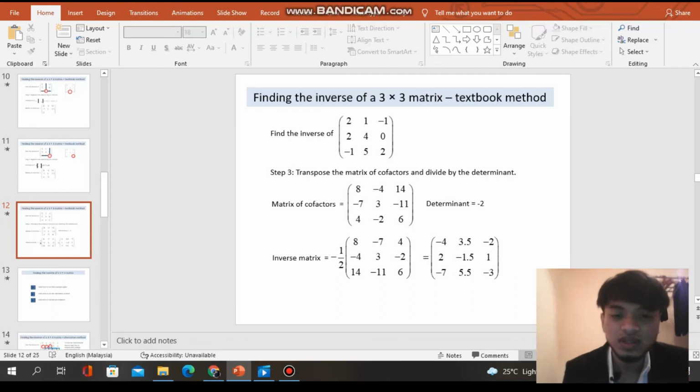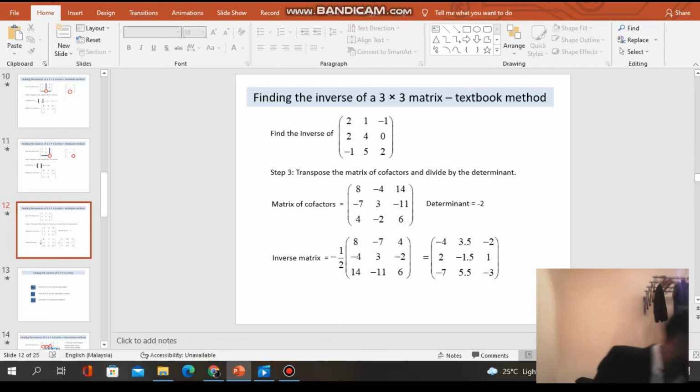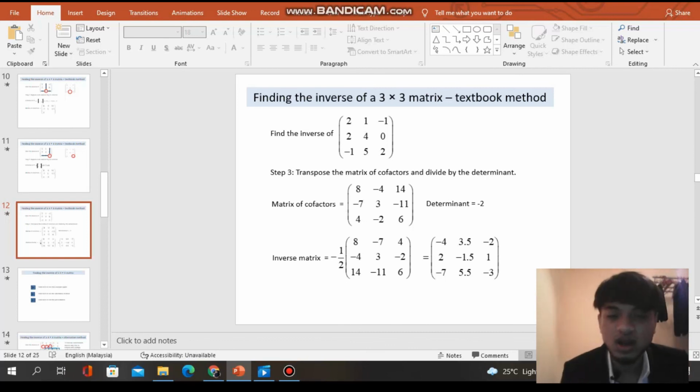This is the adjoint of matrix A. I multiply it by 1 over the determinant, and that's why we get negative 4 here, and 3.5, negative 2, 2, negative 1.5, 1, negative 7, 5.5, negative 3. So this is how I get the inverse of a matrix by using the adjoint method.